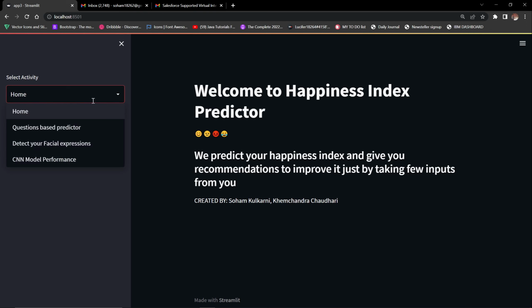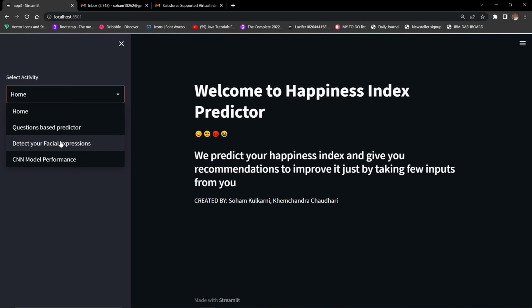There are two parts to this. First, we will predict your happiness based on the questionnaire that we set already, and it will also give you recommendations to uplift your happiness index. Second, it will take some personal answers from you, like your hobbies and stuff. I will show you the questionnaire.